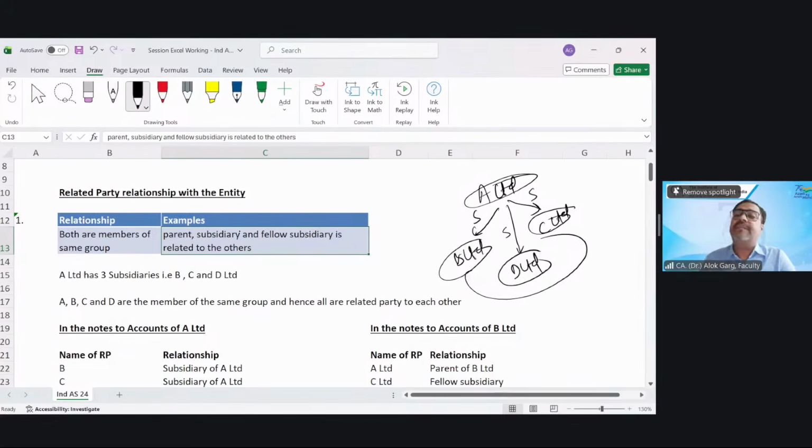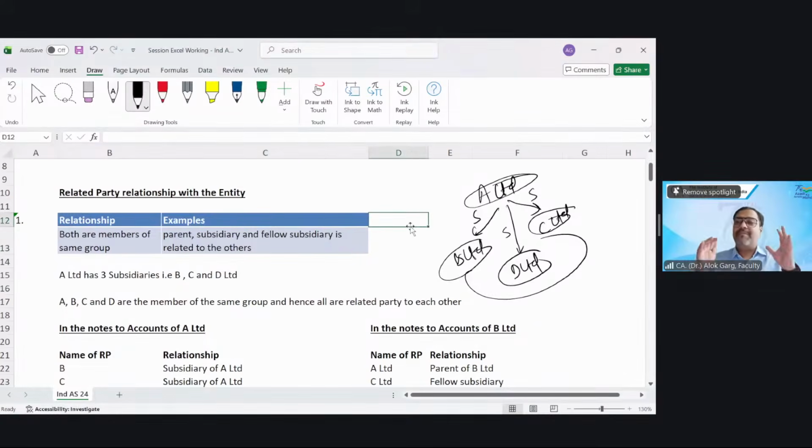What about in the books of C Limited? Who will be the related parties? A is parent and B and D are fellow subsidiaries. What about D Limited? A is parent and B and C are fellow subsidiaries. Very good. So now you understood the members of the same group. Parent, all subsidiaries, and fellow subsidiaries all become members of the same group and all are related to each other.